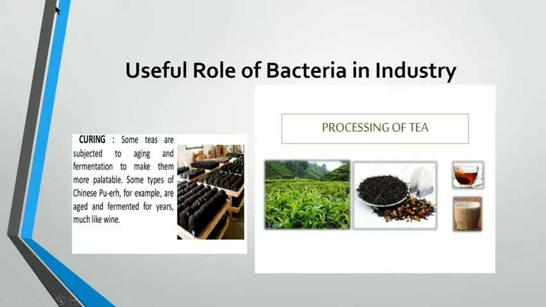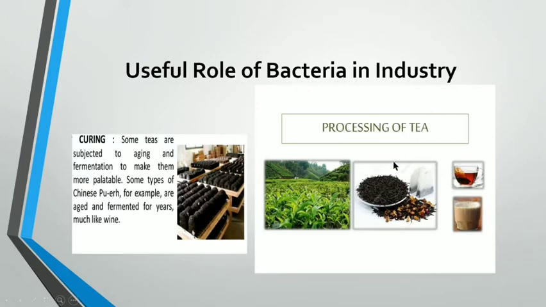As per the syllabus you need to study here first the curing of tea and the bacteria in the tanning of leather. So a useful role of bacteria in industry is in the processing of tea. These bacteria are added to tea and coffee, and certain bacteria help in the curing of tea. In curing of tea, bacteria eat away the unwanted compounds from the tea leaves, producing the characteristic flavor, and a specific variety of bacteria is used for this purpose.